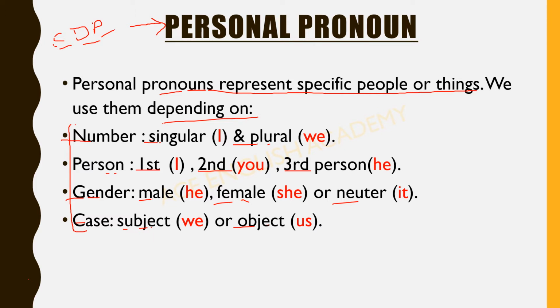So here are: singular I, plural we, first person I; you, second person; and he, she, it, they are third person. Male, he or him; female, she; and the neuter is it. It can be used for both male and female, but generally we use it for non-living things, or we can use it for animals also. Case: subject and object I will explain with the help of examples.